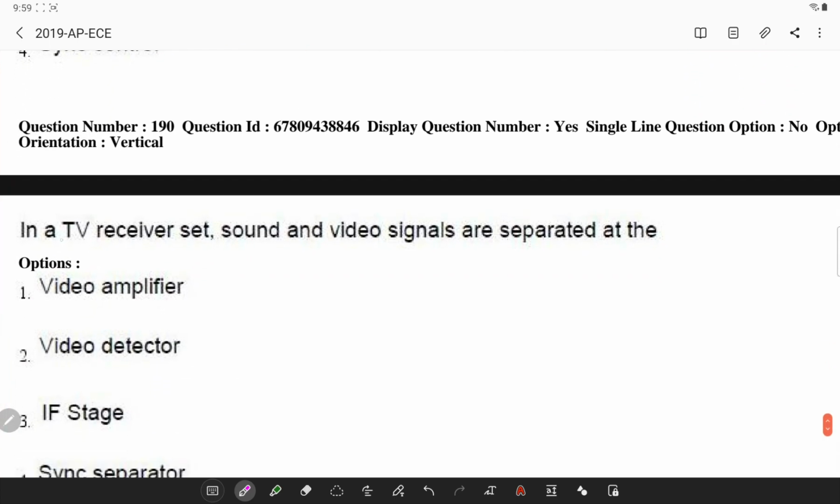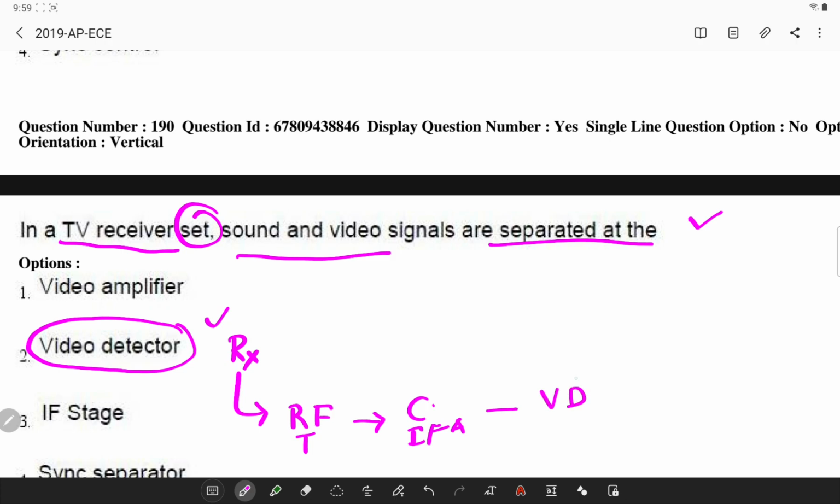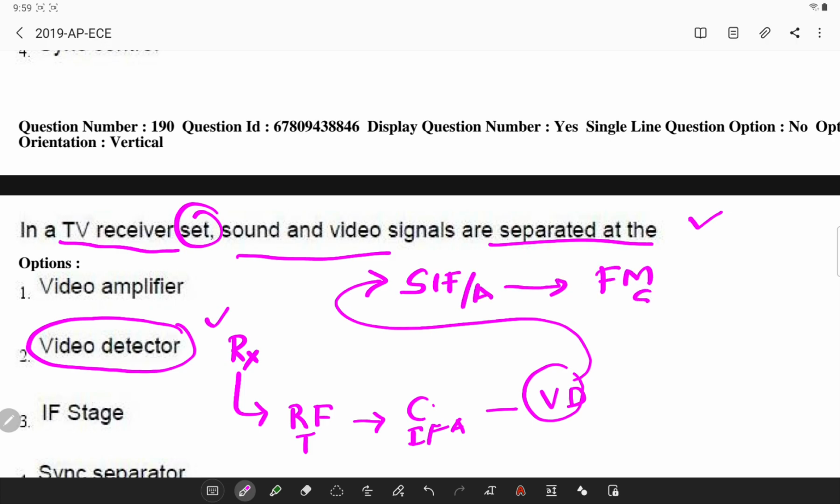Next, in a TV receiver set, sound and video signals are separated at which particular point? This generally happens at the video detector stage. Remember the basic diagram. You have your receiver antenna connected to an RF tuner, which is connected to a common IF amplifier, and then you will have a video detector, which is connected to the sound IF amplifier followed by an FM sound demodulator. So observe, the video detector is the particular stage where you have this segregation of sound and video signals.